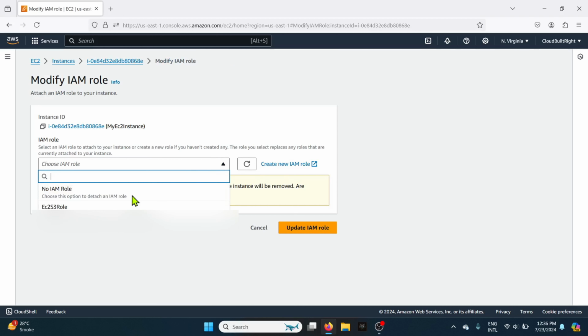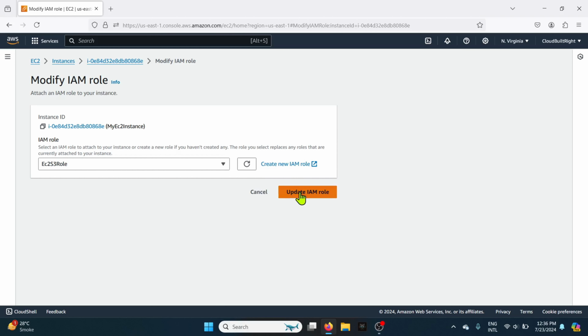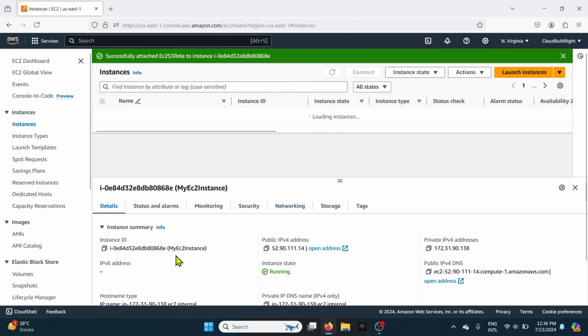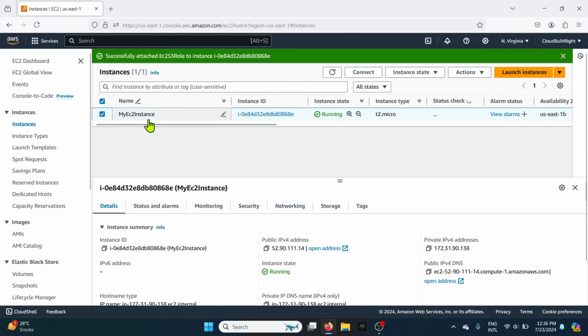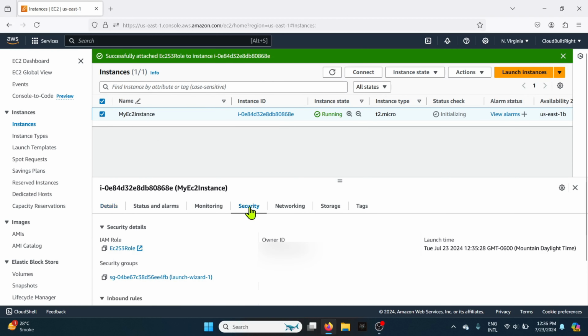In the Modify IAM role dialog box, choose the IAM role you just created and then choose Update IAM role. So now the role is attached to the EC2 instance and the instance can easily access the S3 bucket.